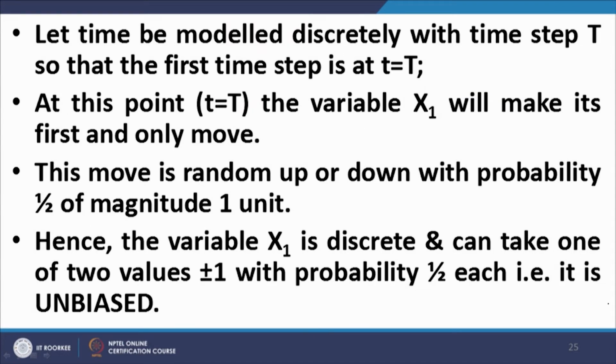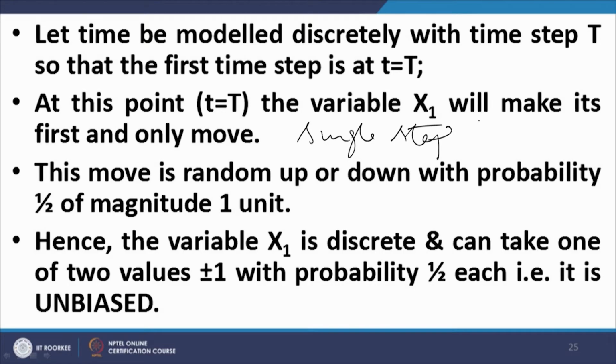Let time be modeled discretely with time step capital T, so that the first time step is at t equal to capital T, as I explained. At this point t equal to capital T, the variable x1 will make its first and only move, because we are having a single step random walk. So, there is only one time step here, and at the end of that time step, or at t equal to capital T, the process makes an up jump or a down jump, and it is modeled by a random variable x1.